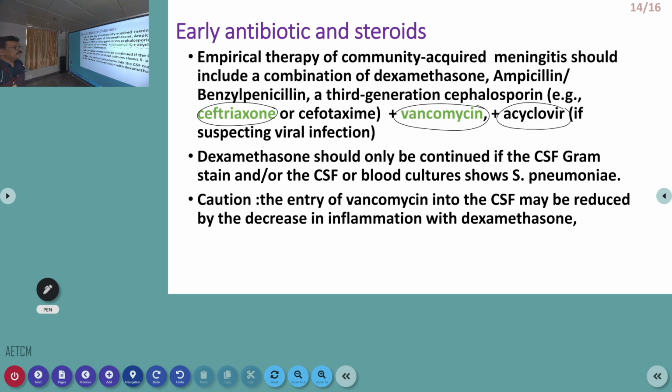But before starting antibiotics, especially in streptococcal pneumonia infection, that capsulated organism, you should always start dexamethasone. Because once you start antibiotics, these antibiotics can kill the streptococcus pneumoniae, and the breakdown of the bacteria can produce severe inflammation in the CSF or meninges. To prevent that, before giving antibiotics, we have to give dexamethasone. Once you rule out streptococcal pneumonia infection, you can stop the dexamethasone. But if it is tuberculosis, it is better to continue the dexamethasone because it can prevent adhesions.